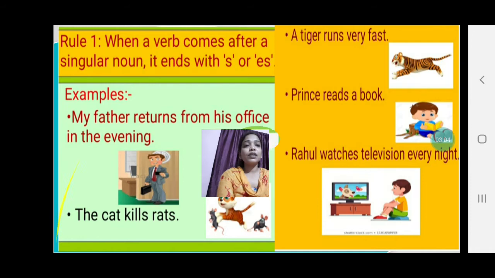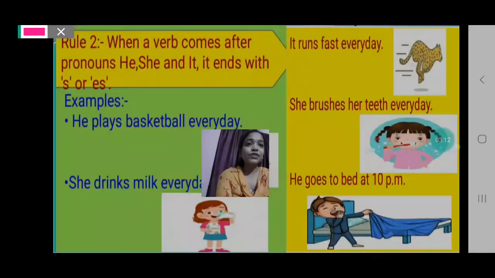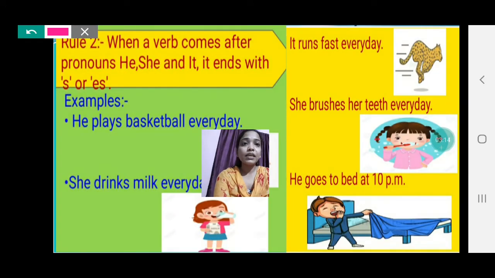Next, rule number 2. Rule number 2 is when a verb comes after the pronouns he, she, it, it ends with s or es. For example, he plays basketball every day.